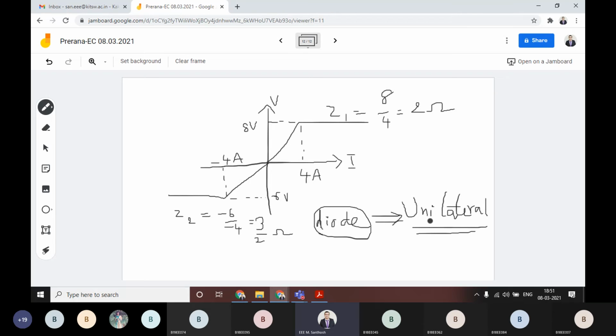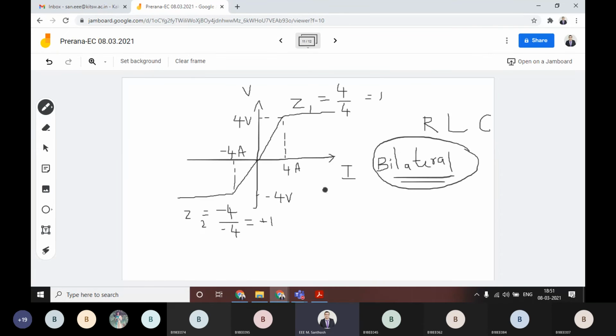Okay, I hope it is clear. And the important one here I want to mention: we have discussed the linear element, right? Here every linear element, this line is actually the linear one, right? This is part, some part only, up to this part only. You can call every linear element bilateral. Every linear element can be a bilateral element.